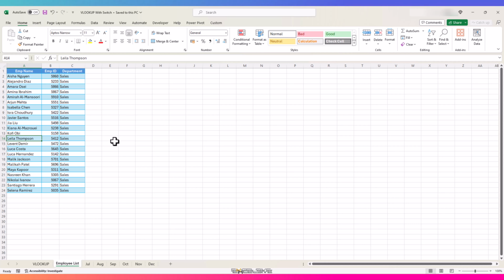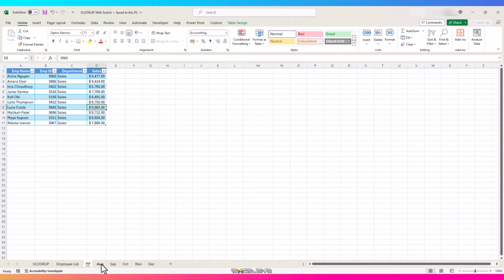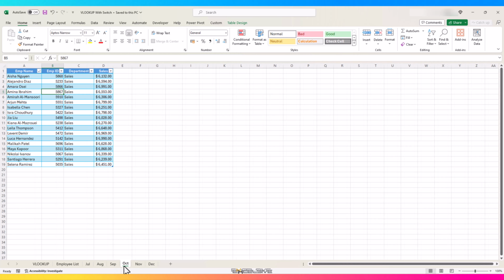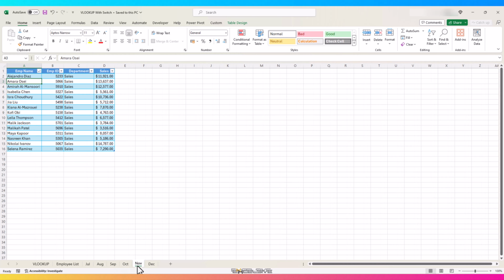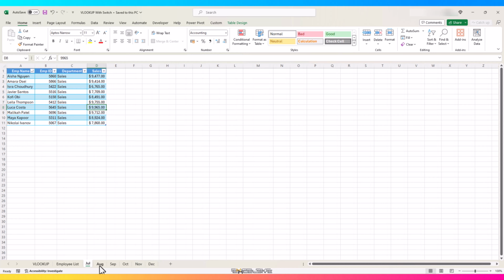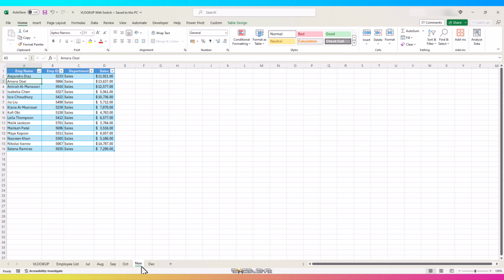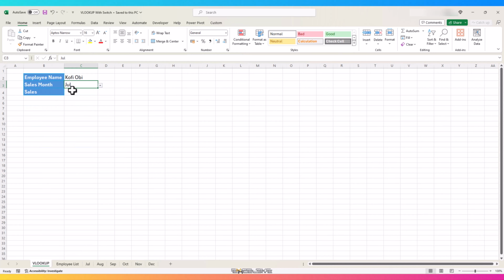Like in our example sheet here, we have our employee list, all 23 of them. Then in the following sheets, we have our sales figures against each employee. Sheet names are the relevant month, and if you notice closely, the number of employees changes in each sheet. Maybe some employees are on leave or they have left and new employees are hired. So we need to find the sales of our employees using VLOOKUP.